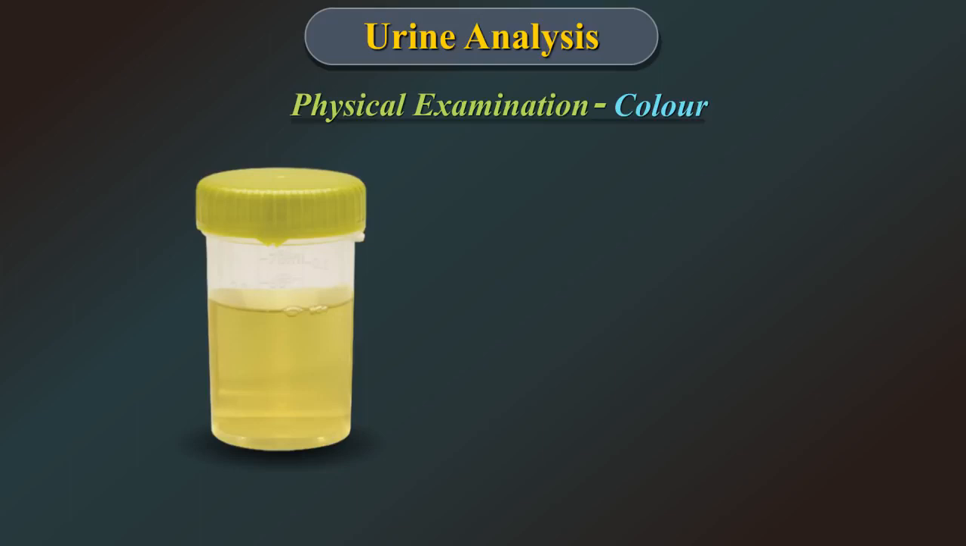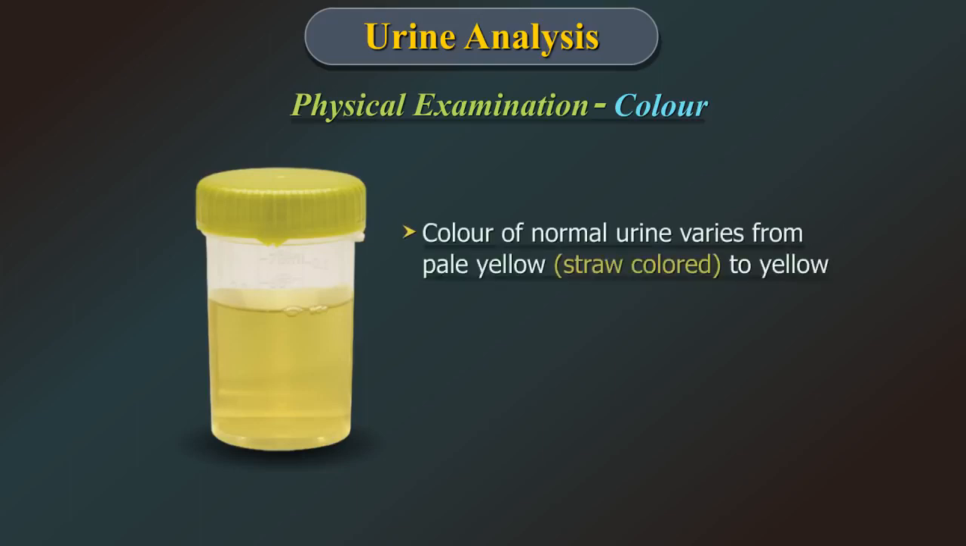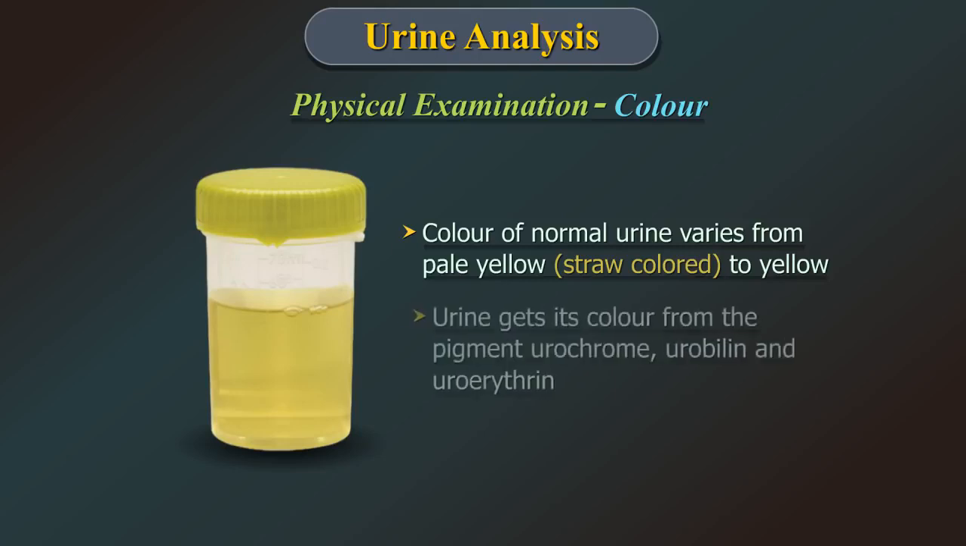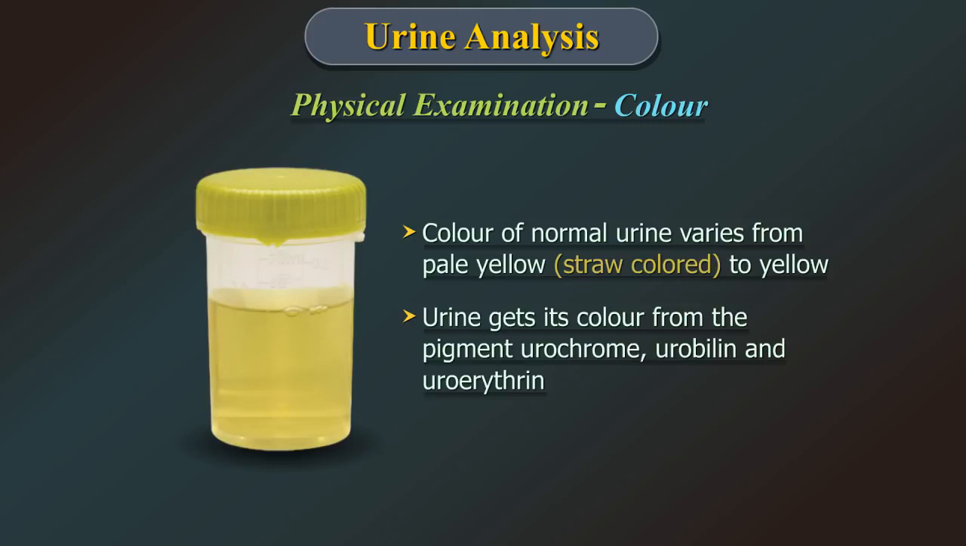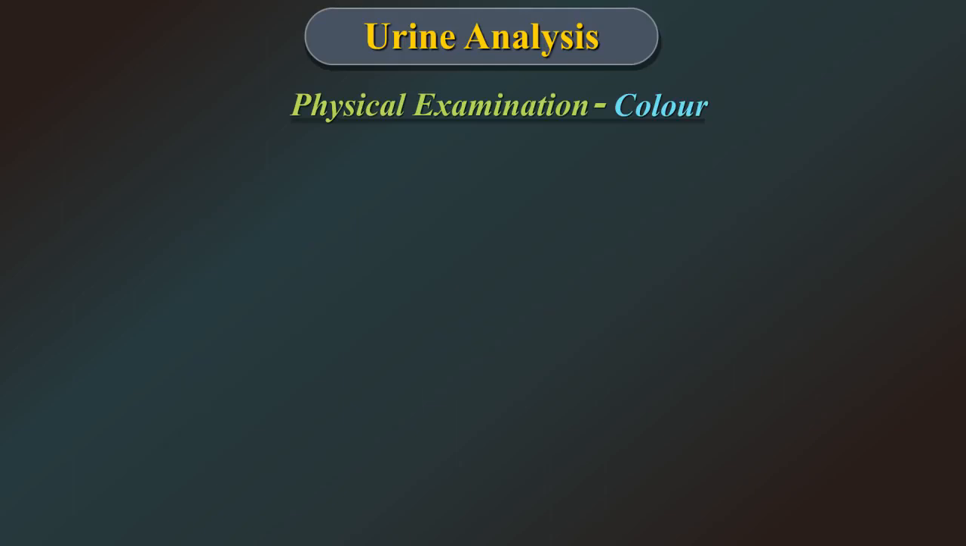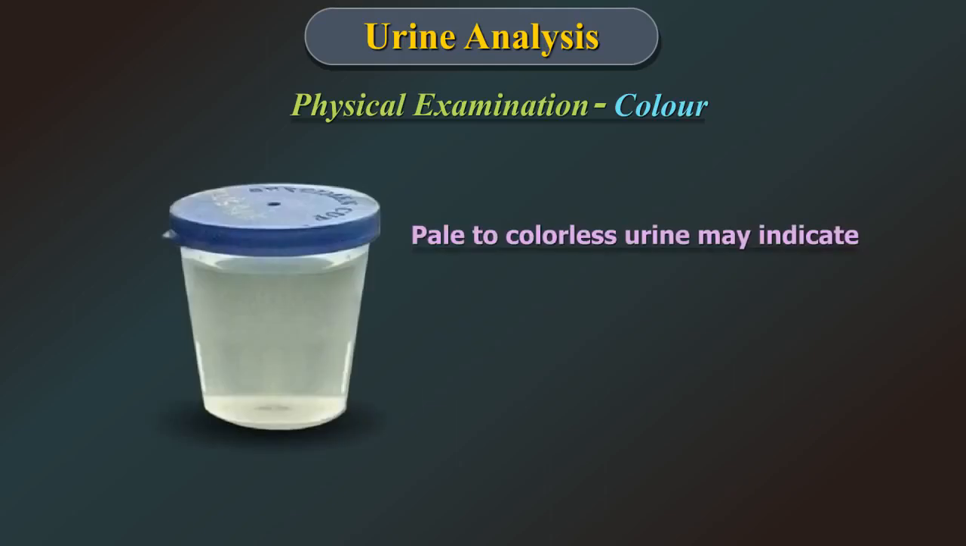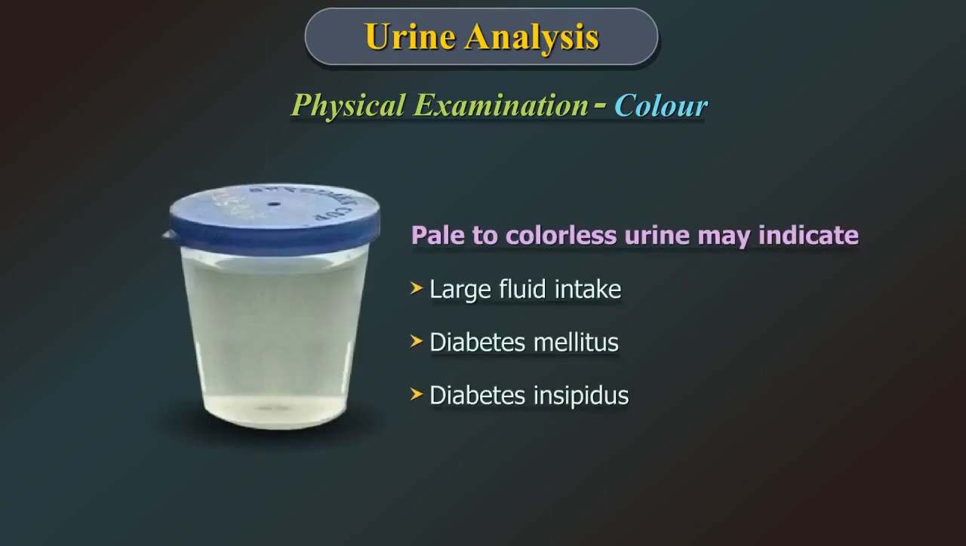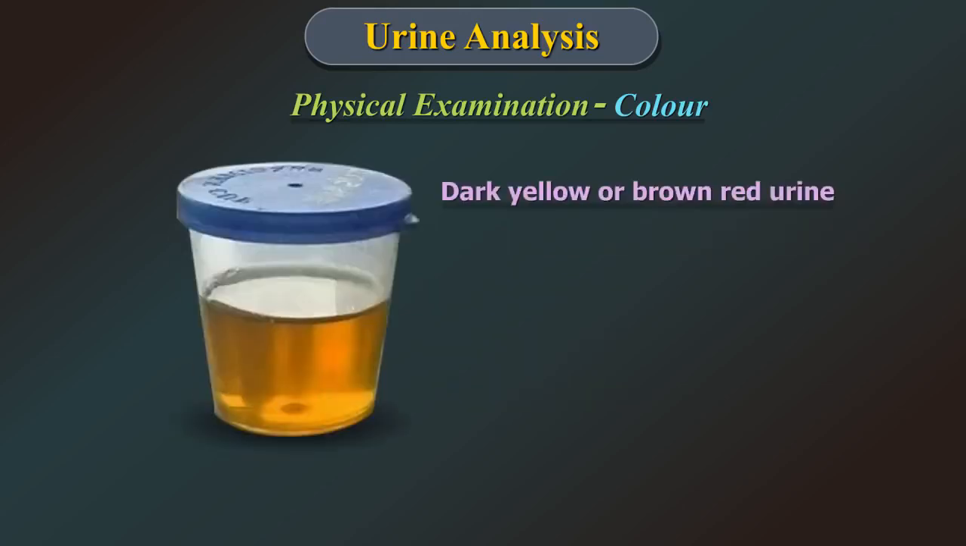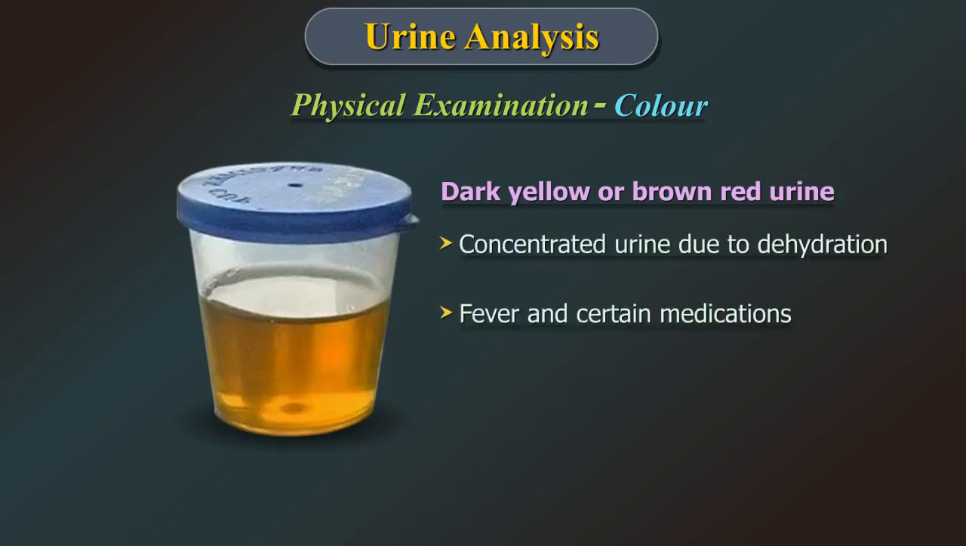We begin with color. Color of normal urine varies from pale yellow, that is straw color, to yellow. Urine gets its color from the pigments urochrome, urobilin, and uroerythrin. Pale to colorless urine may indicate large fluid intake, diabetes mellitus, and diabetes insipidus. Dark yellow or brown red urine may indicate concentrated urine due to dehydration, fever, or certain medication.